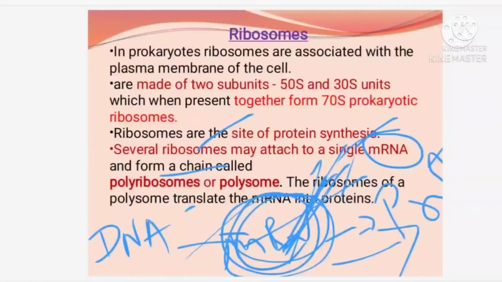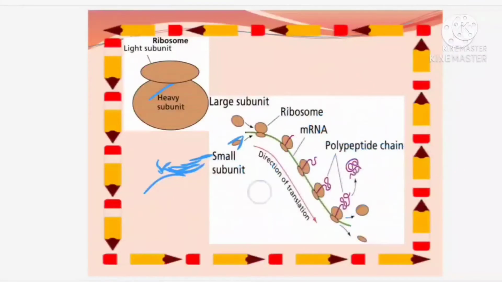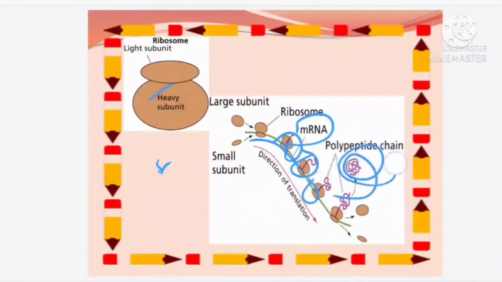Hope it's clear. Polyribosomes or polysomes translate the mRNA into protein. Here you can see the diagram very clearly. You can find mRNA is present. This green is the mRNA, and these are the ribosomes. These ribosomes help in the production of this protein. How? You will learn in class 12. As of now, you just need to know that protein synthesis is controlled by the ribosomes, by a process called translation, and they play a major role.